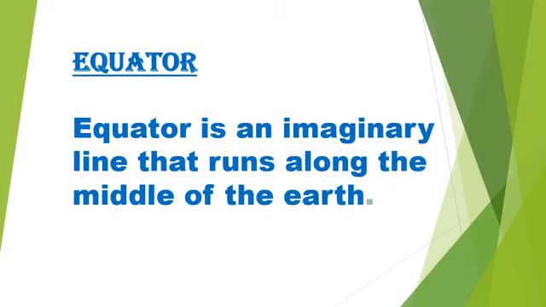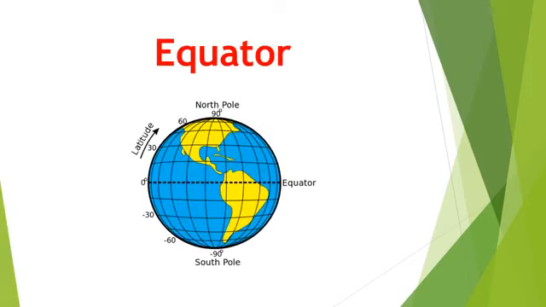Now let us try to learn about equator. Equator is an imaginary line that runs along the middle of the earth. It's a latitude and it is the longest latitude. Children, can you see a dotted line which runs through the middle of this globe? That dotted line is called equator. It is the longest latitude. It divides the earth into two equal halves.